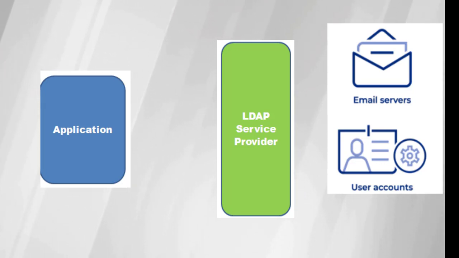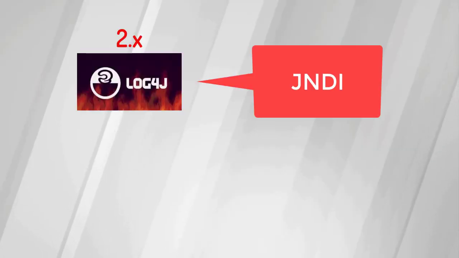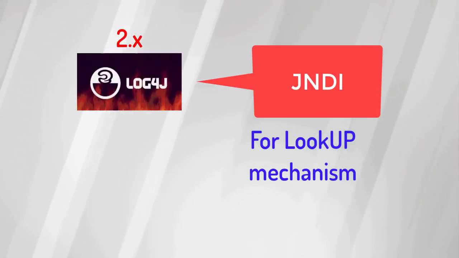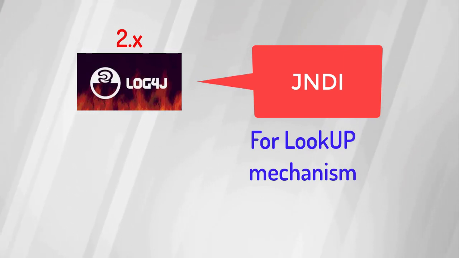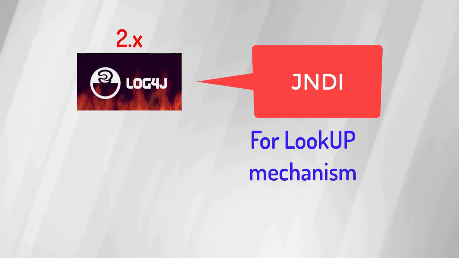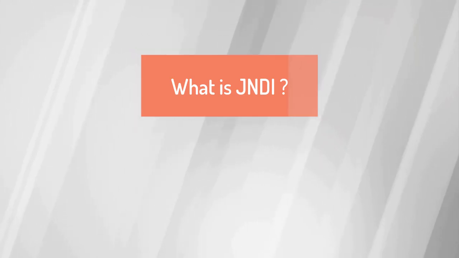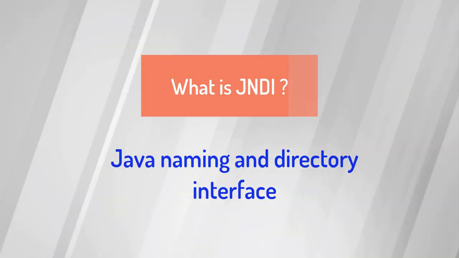And I said lookup mechanism. What Java Log4j 2.x has done is it has incorporated a plugin called JNDI for the lookup mechanism. That is the main reason for this vulnerability. What is JNDI now? JNDI stands for Java Naming and Directory Interface.